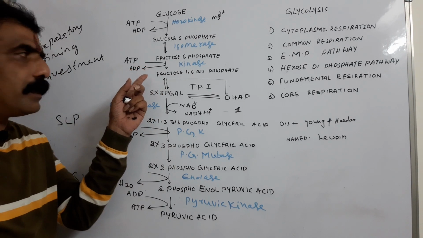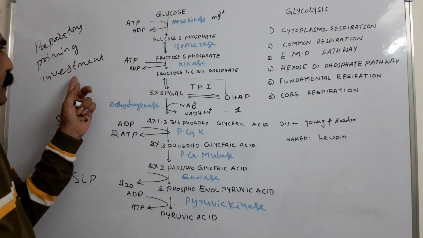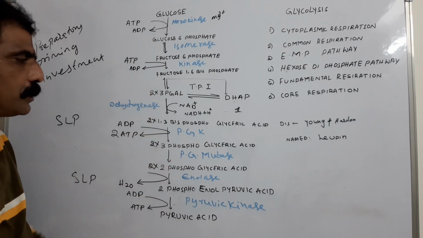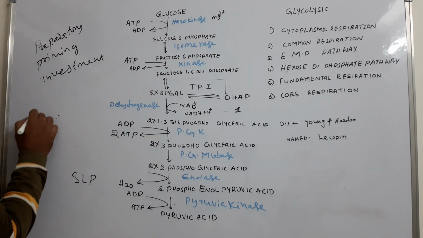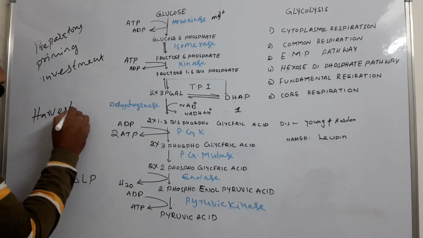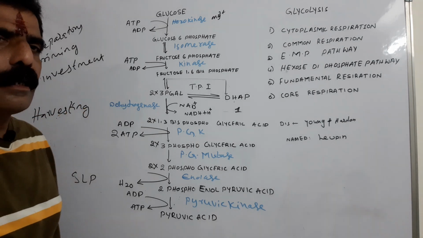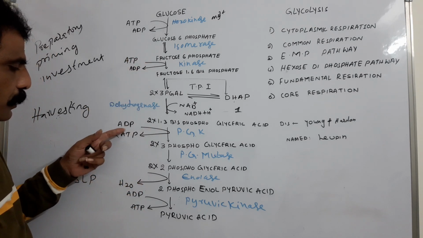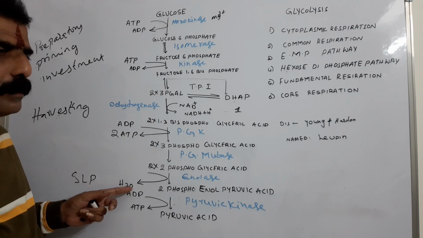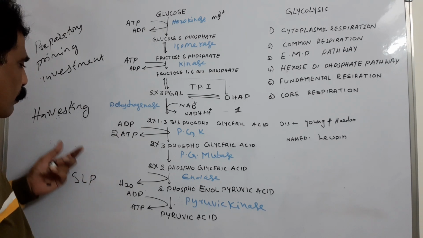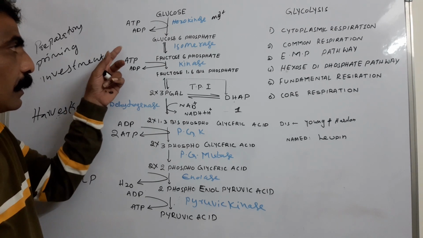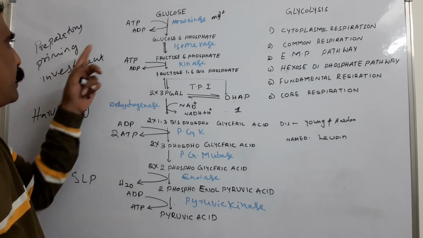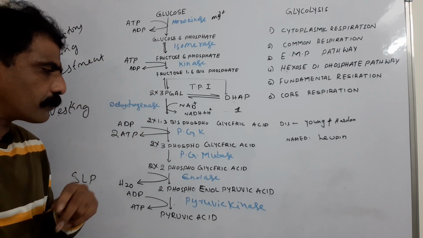Whereas these 5 reactions together constitute harvesting phase, because here we are harvesting ATPs. ATP yielding occurs here. Here we invested, here ATP yielding occurs. Here 2 ATPs, here 2 ATPs. Together 4 ATPs are formed. Hence it is called harvesting phase. Here 2 ATPs consumed for the priming of the glucose molecule. Hence that is called preparatory or priming phase or investment phase.